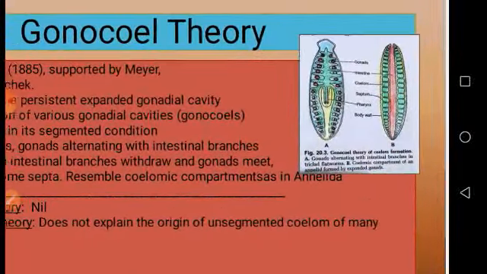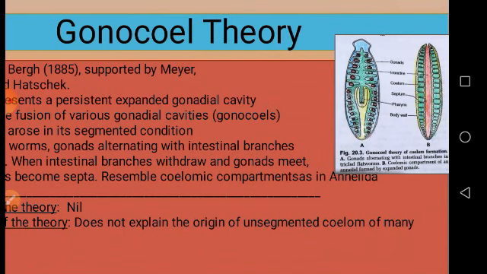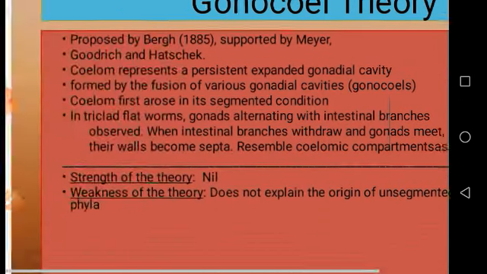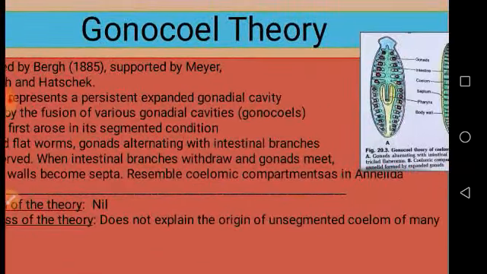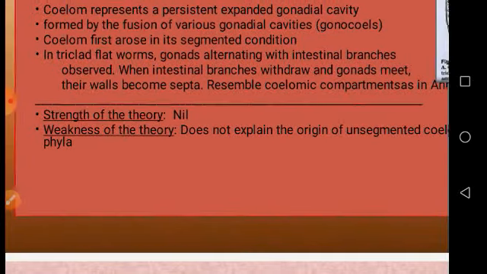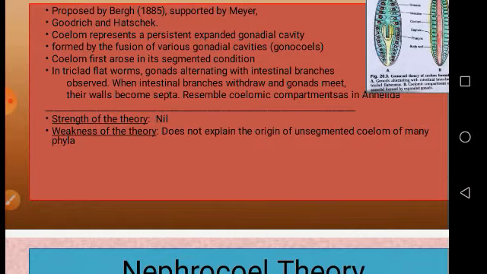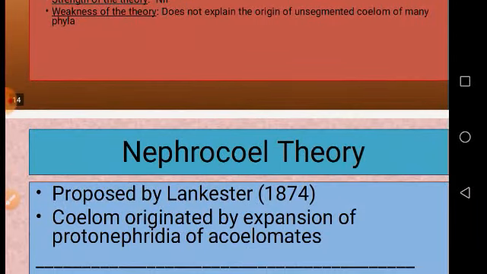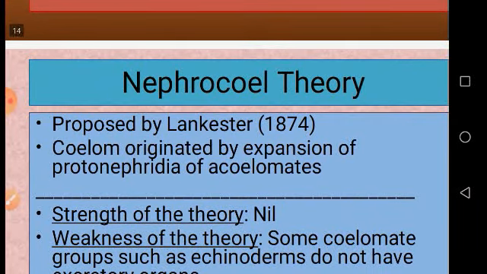Here they have observed only certain flatworms, but all of the metazoans do not possess this type of structure. So that's why it cannot explain those animals which are unsegmented. This theory did not say anything about the unsegmented animals. That's why this theory is not acceptable.